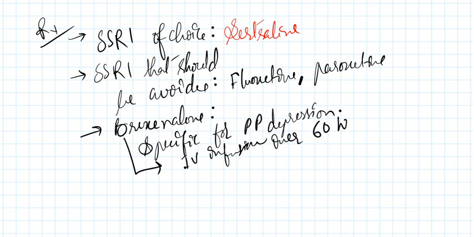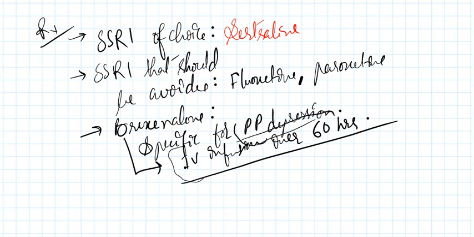Remember, this is an important statement. It is a specific drug for postpartum depression, brexanolone. Okay, till then, you understood? Yes, we'll meet in the next topic.